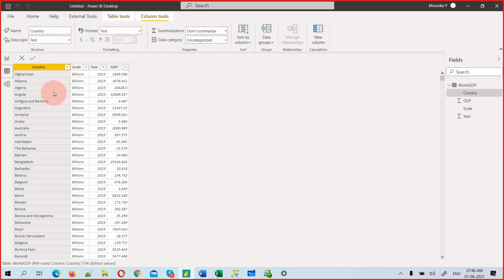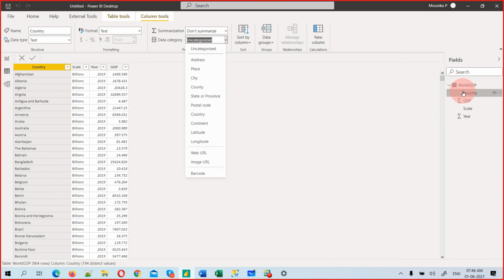But here you see we have a country column. The name of the column is country, the data type is text, and the format is also text. But there is something called data category. If you see this, there are categories available: address, place, city, country, county. County means village. In the US we call it county. County is nothing but a village. Then state or province, postal code, country. So this is a country, and I can choose country.